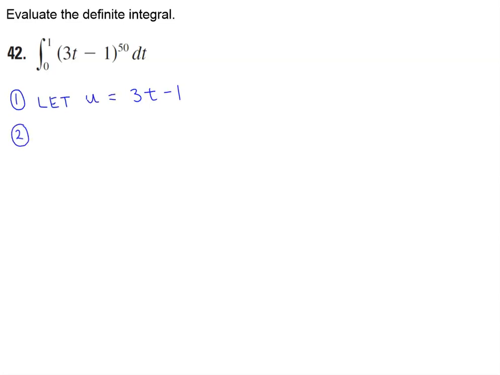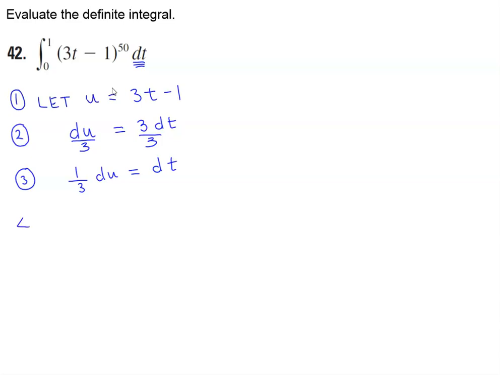Then we're going to take the derivative of both sides with respect to t. So we get du, which is equal to 3 dt. And then since we want to isolate dt, we're going to divide both sides by 3. So therefore, we would see that dt is going to equal 1/3 du.